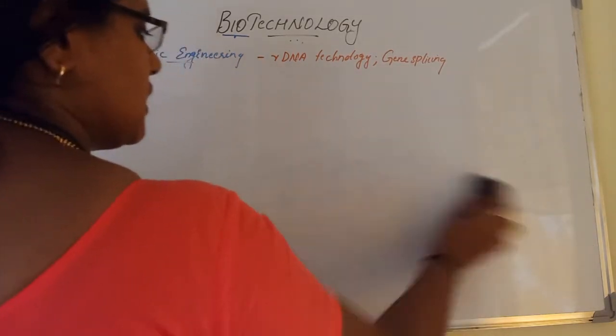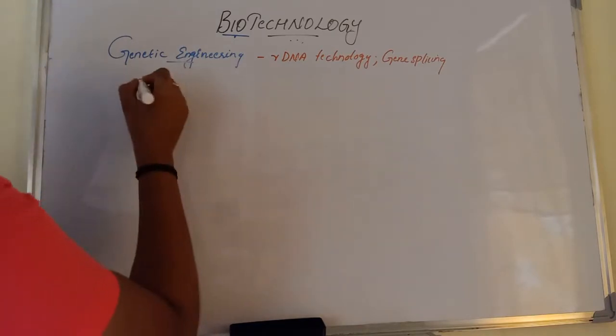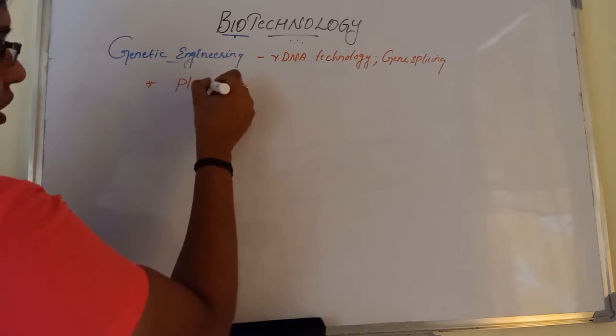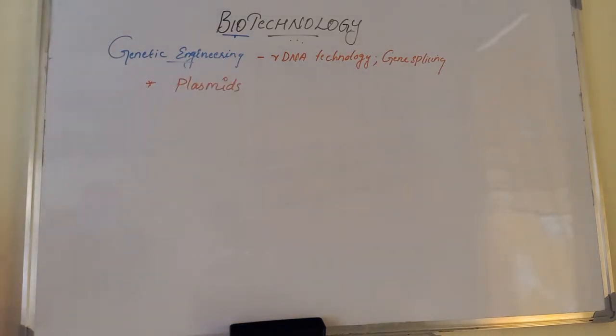Extra chromosomal DNA fragments in the bacterial cell are called plasmids.